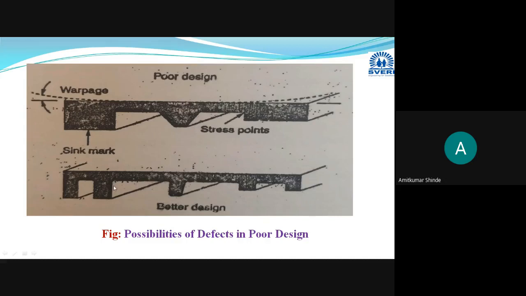This part will again get repeated in the design of corners or radius. Why we are providing that radius on corners, that will get repeated, just because they will create more stress points. Whenever sharp edges or corners are there, stresses will be more at that point. And whenever thick sections are there, warpage and sink marks are there. To avoid this, uniform wall thickness should be provided. This is the better design.